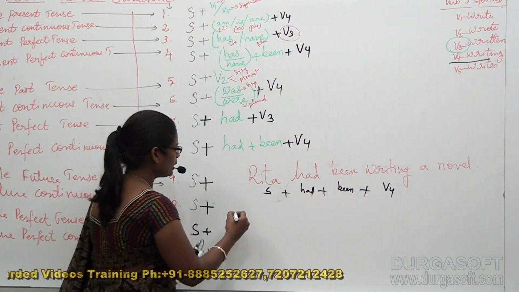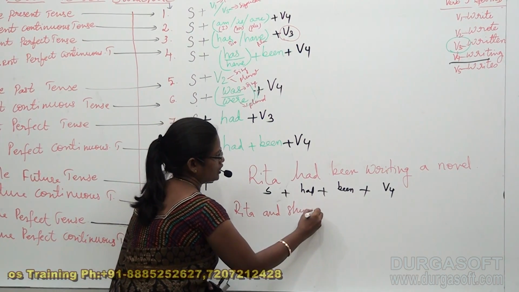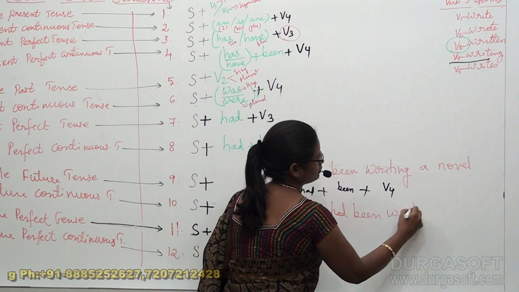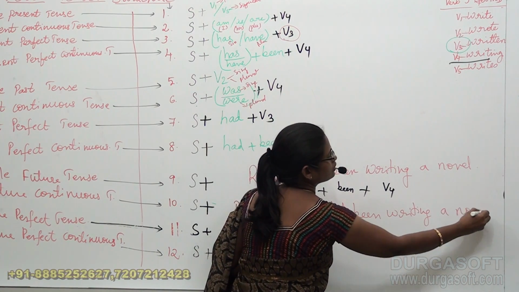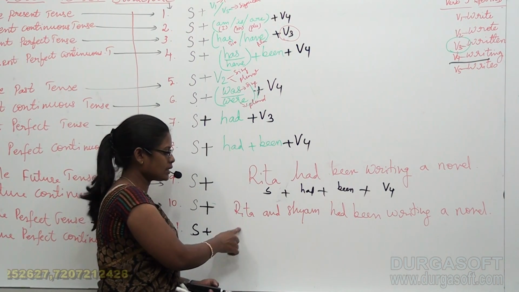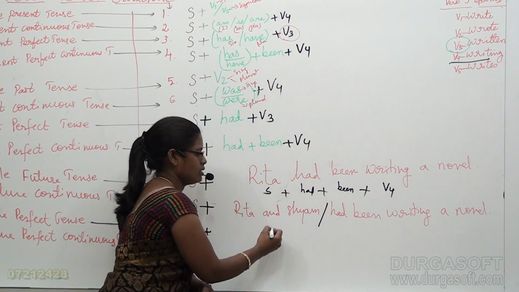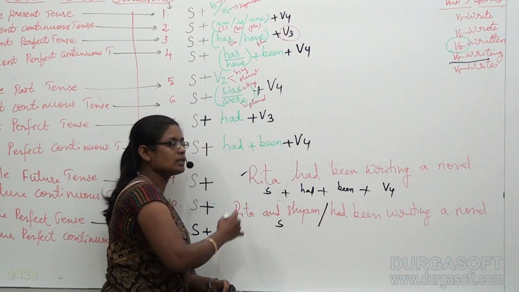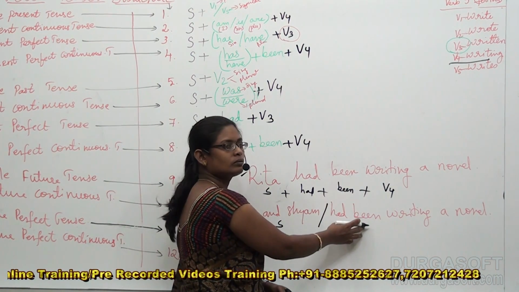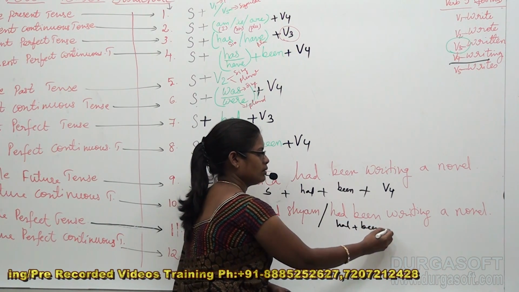Let us deal with one more example. Rita and Shyam have been writing a novel. See, in my next sentence, the subject is changing. What is the change here? This is a plural subject and that was a singular subject. Though it is a plural subject, the same helping verb takes place: had plus been plus V4.